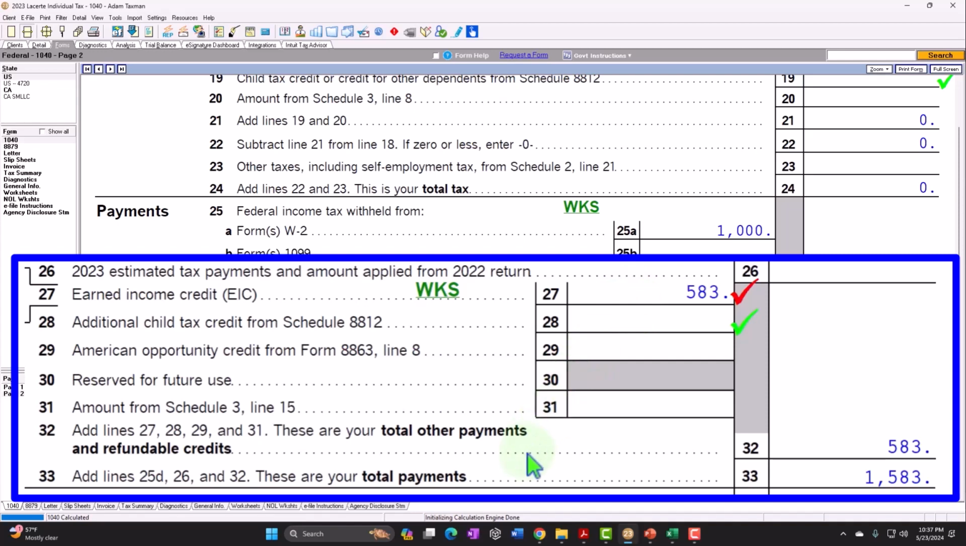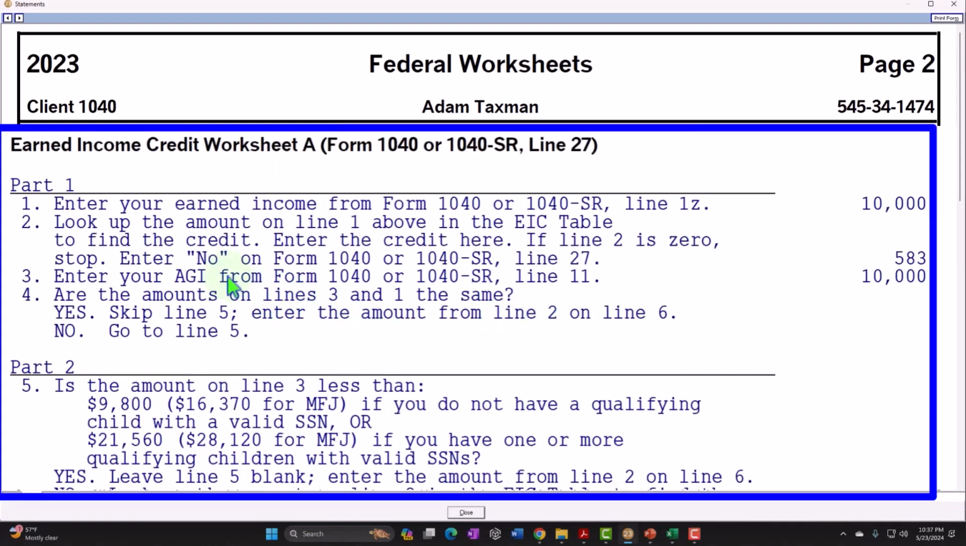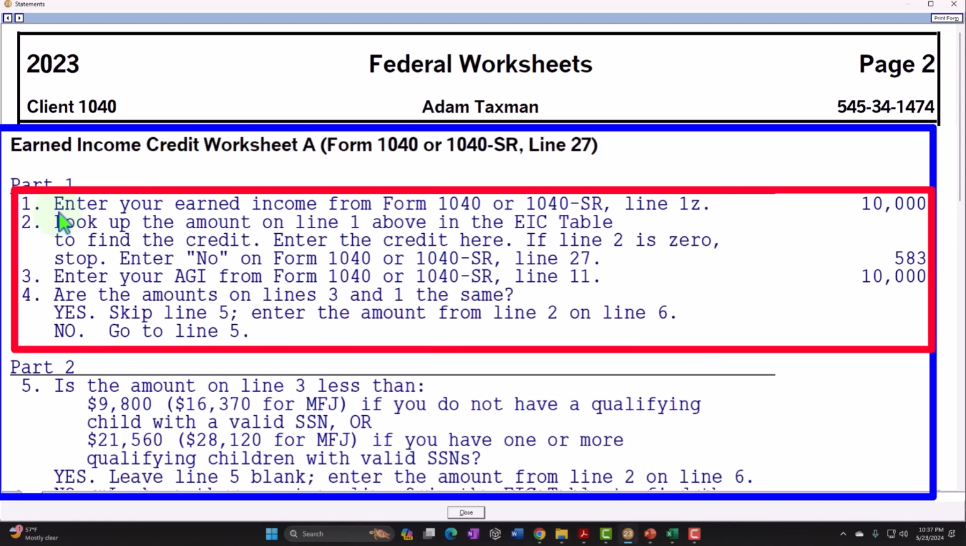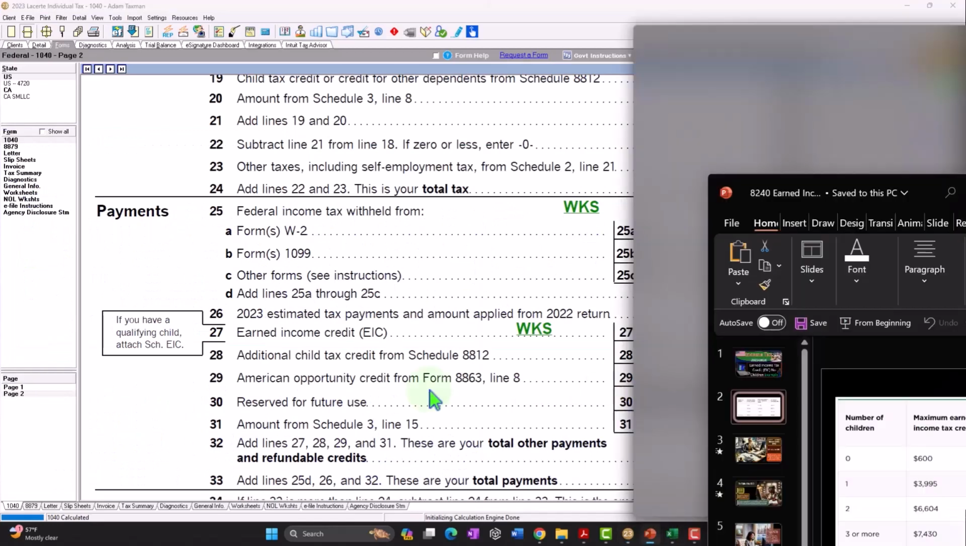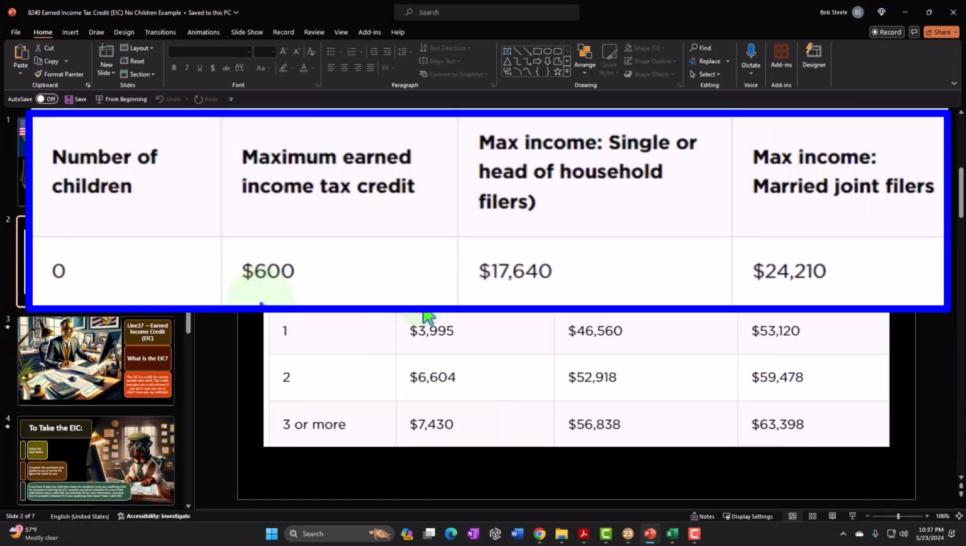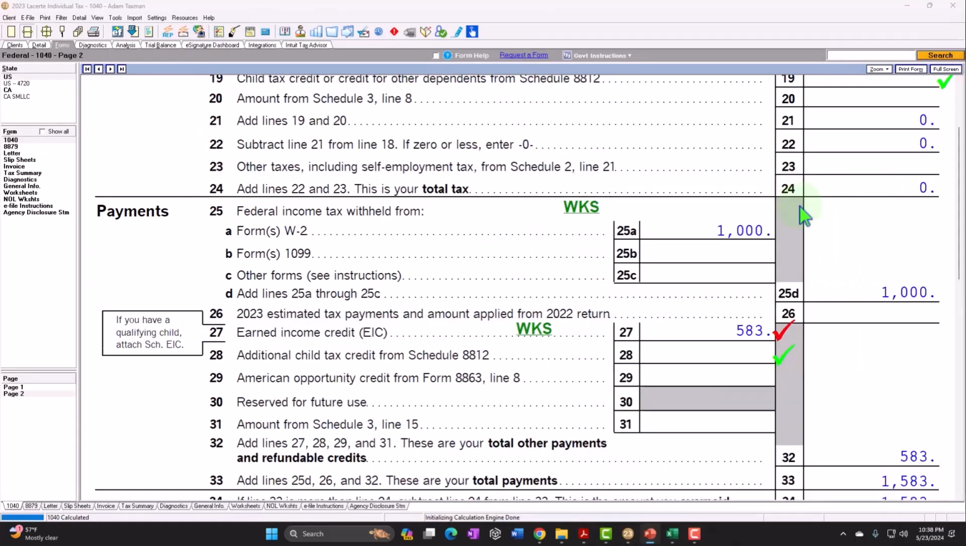So then we can see how it's calculated on this little worksheet. Earned income credit worksheet A. So enter your earned income from Form 1040, and then it says look up the amount on line 1 above in the earned income table to find the credit. Enter the credit here. So if I close this back out, remember that when we looked at this table, it's showing us the maximum credit could be $600, and then it maxes out once your income goes above $17,640 if single, $24,210 if married.